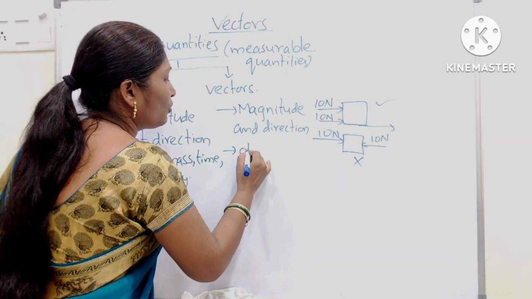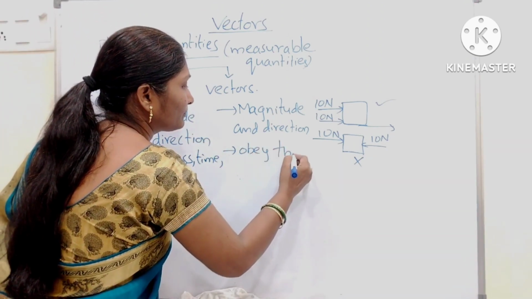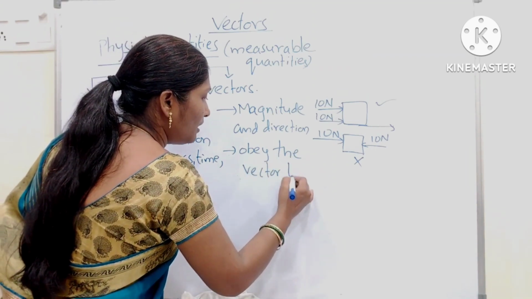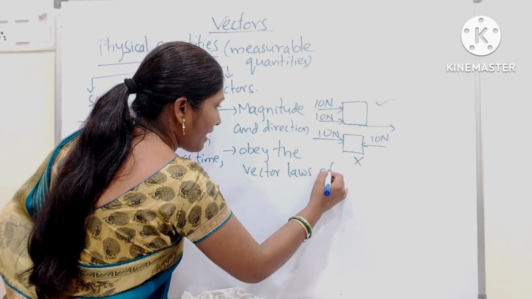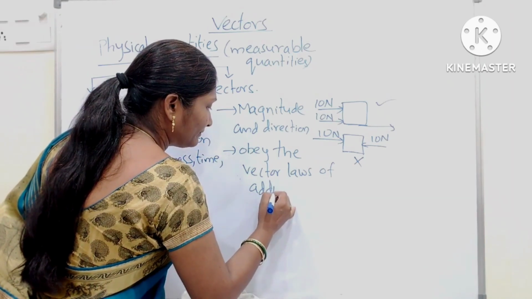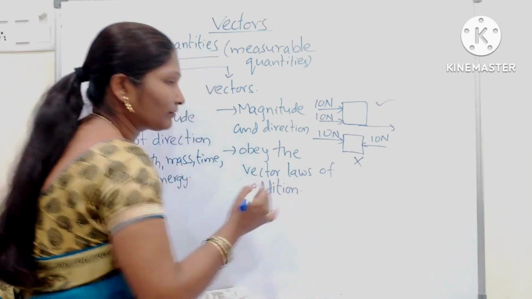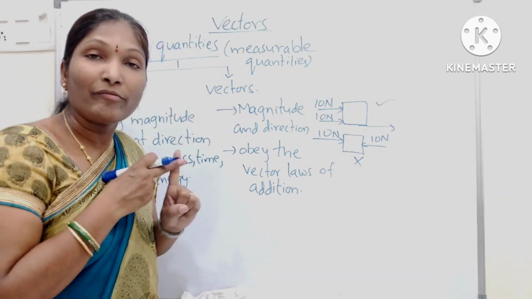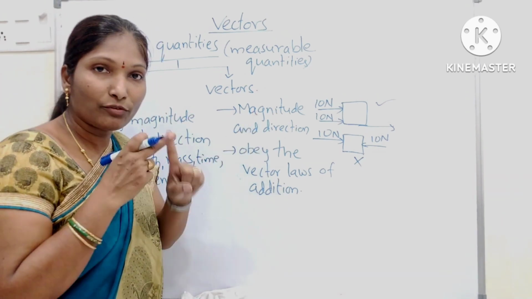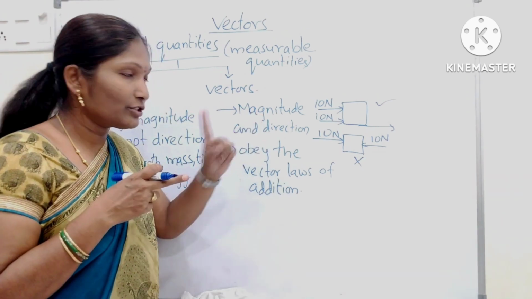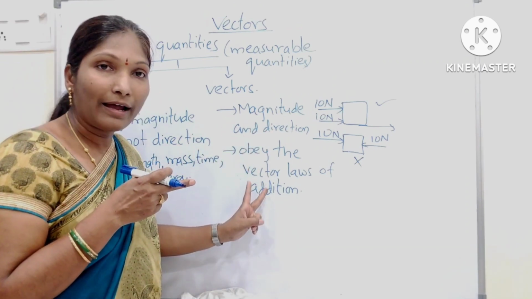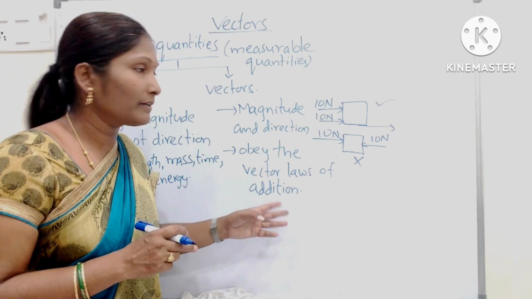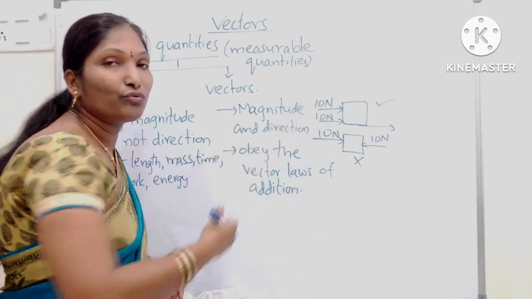For a quantity to be called a vector, the quantity should have magnitude, direction, and it should obey the vector laws of addition. The best example for this is force.